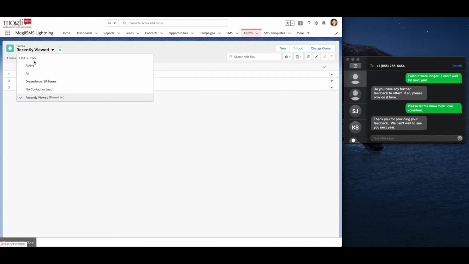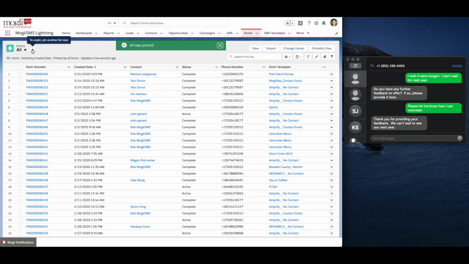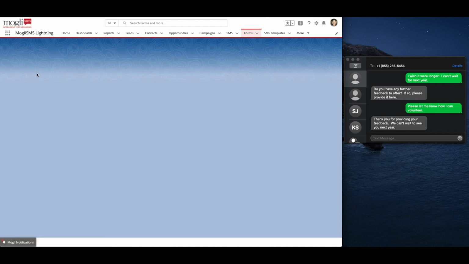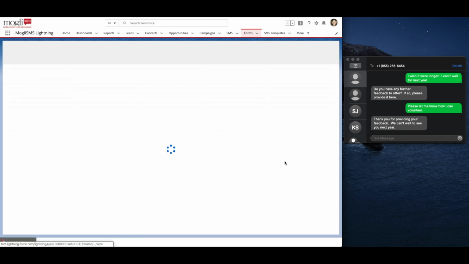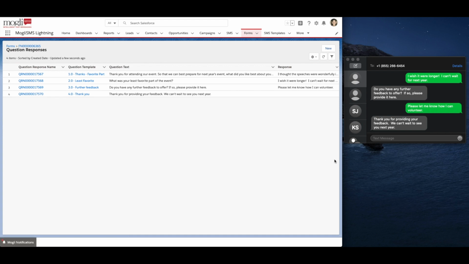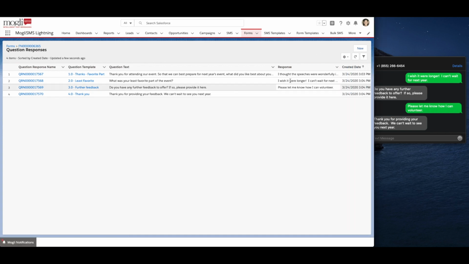So if we navigate to the Forms tab here, we can see that if we sort by created date, we can see the most recent form and that the status is complete. And this means that this particular person got all the way through to a question that we have marked as a form complete. We can see the form template that they engaged with. And if we want a little bit more information about how they responded, here's where we can go. We can go into the form number. Over here in question responses, we can see all of the questions that the contact has received, as well as the answers that they provided.